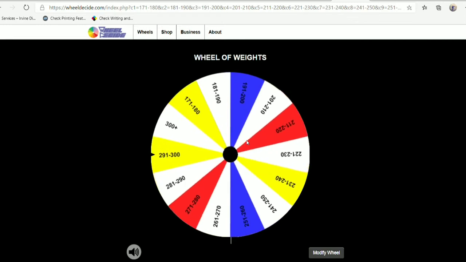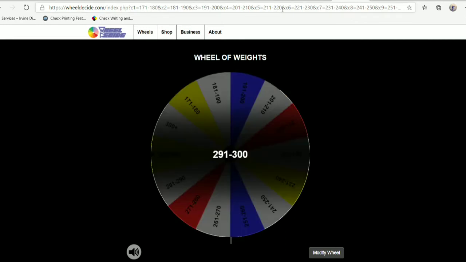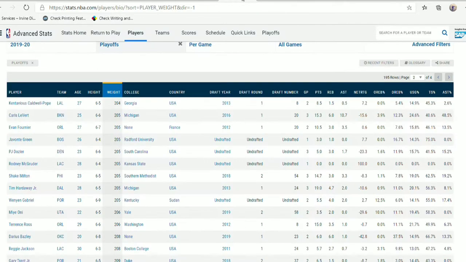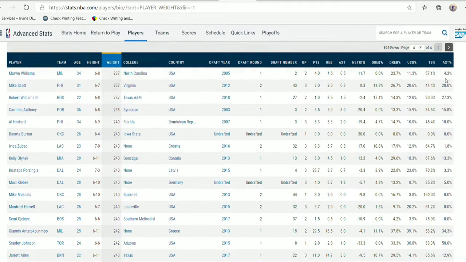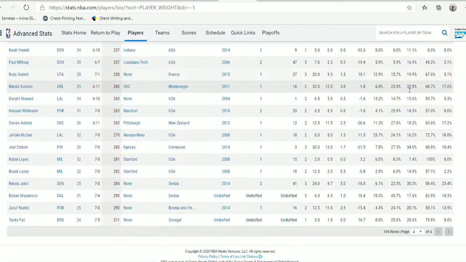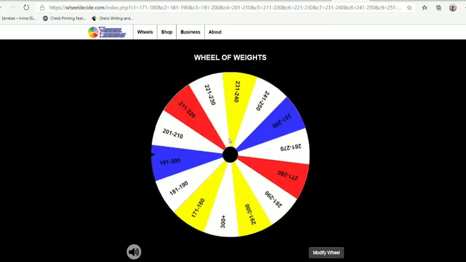As we get the weight category of 291 to 300, there are no current NBA players in this weight category range. So let's spin it one more time, because I checked it, there was no player in this category. As you can see here, there's no one from 291 to 300 pounds. Let's move to the next spin here.